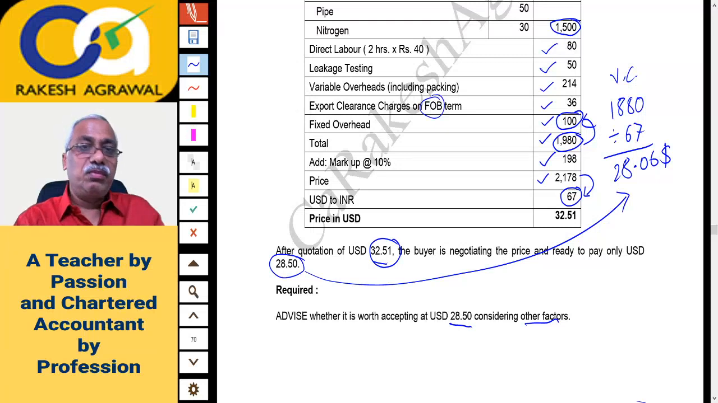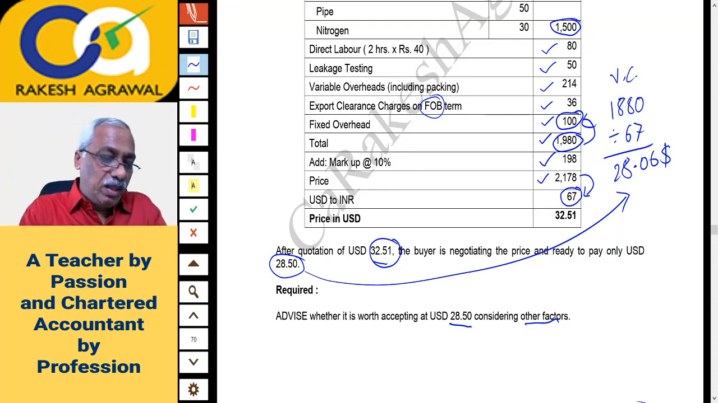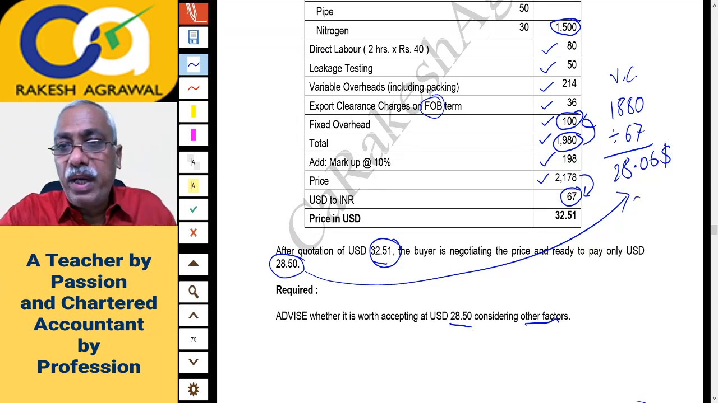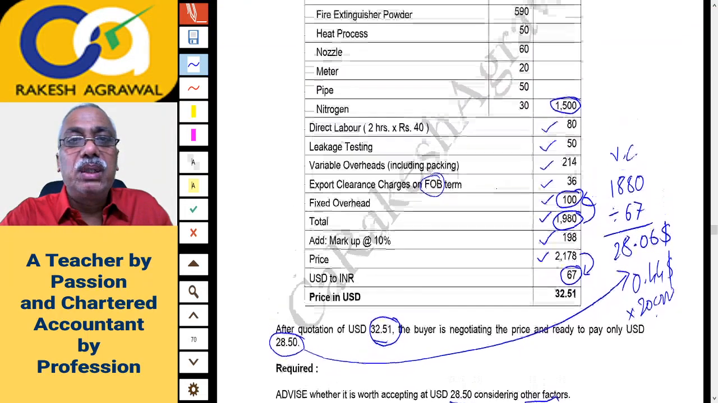So we'll still get some profit, right? Low profit, but that is profit per unit. That is how much? $28.5 minus your 28.06. So profit will be $0.44 per unit. Per unit into 20,000 units is the order size, I think. Check the order size above.